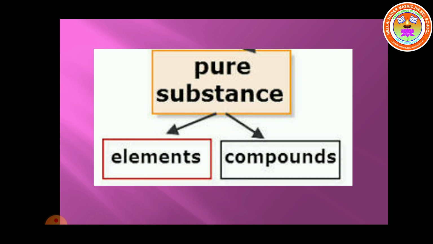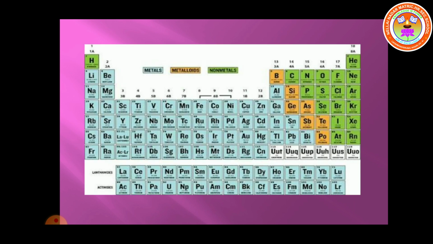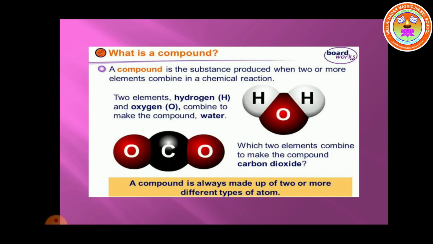Pure substance is further classified as elements and compounds. So elements and compounds both are pure substances. What is an element? Substances in their simplest form are called an element, and an element is made up of only one type of atom and it cannot be broken further. Look at the periodic table. There are totally 118 elements present. All these elements are pure substances. Why are these called pure substances? Because these 118 elements contain only their own atoms. So, these are called pure substances.